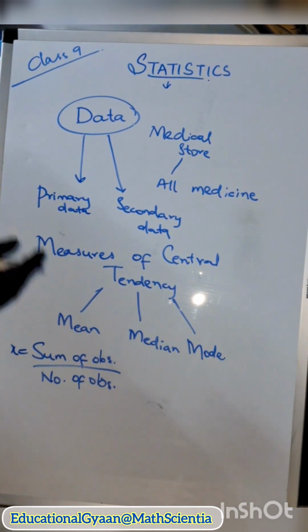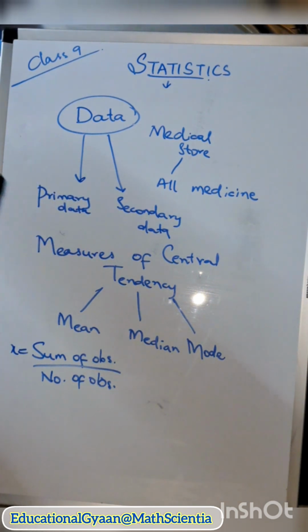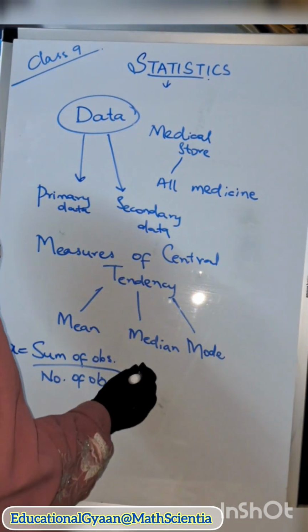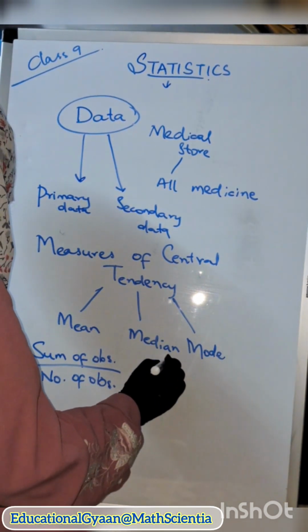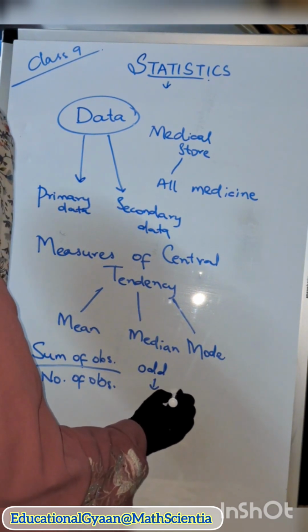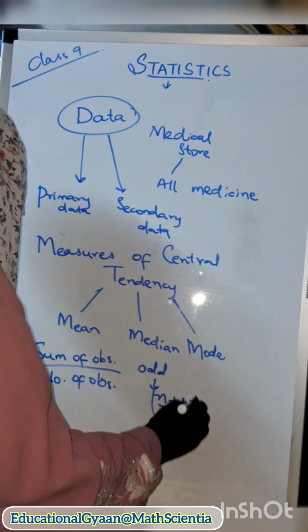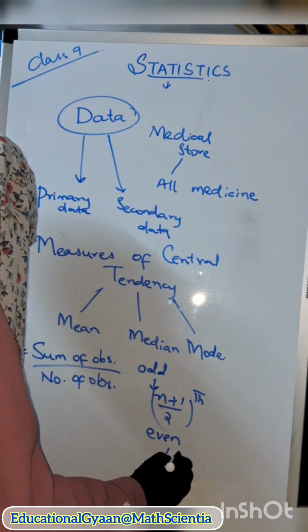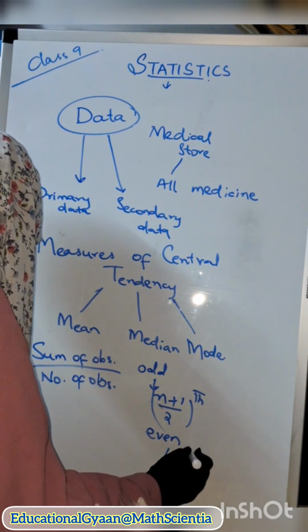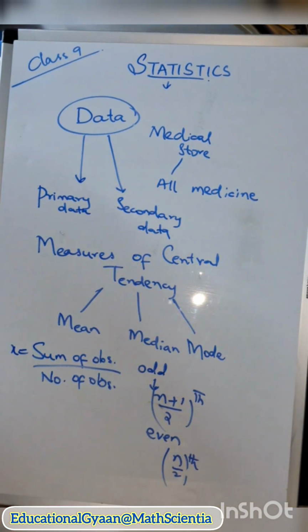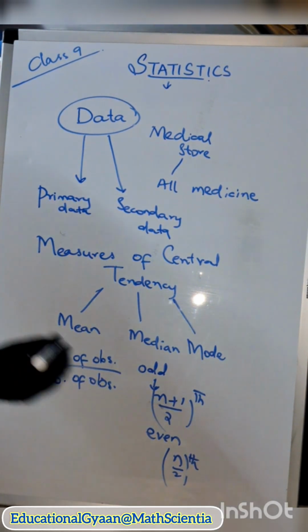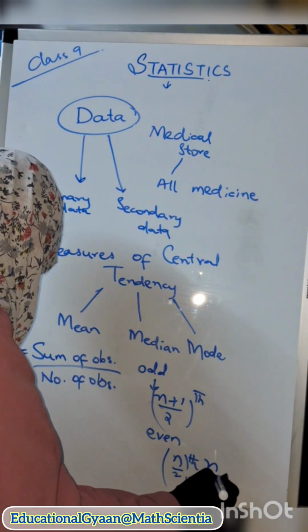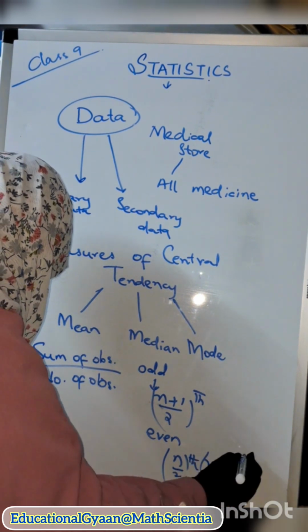Then, if n, the number of observations, is odd, the formula is the (n plus 1) by 2th observation. If n is even, it is the n by 2 observation, and also the (n by 2 plus 1)th observation.